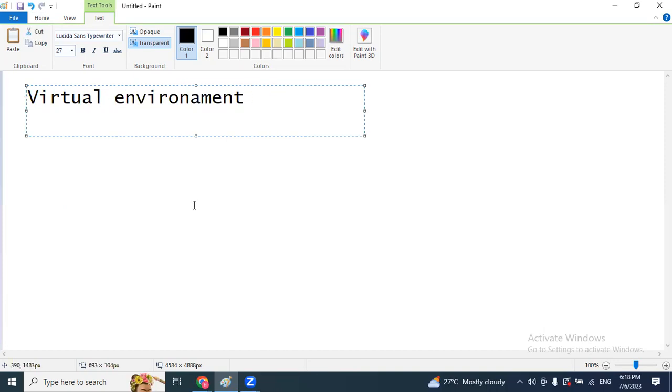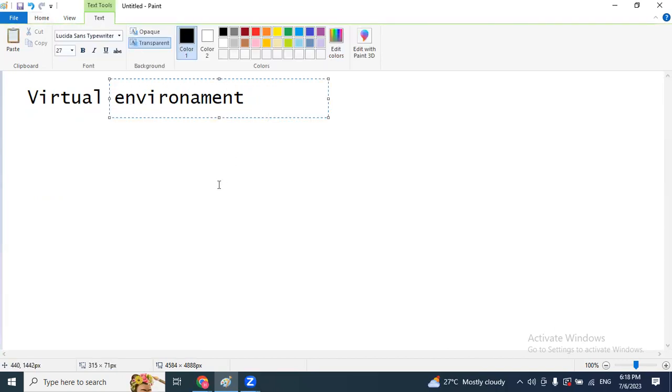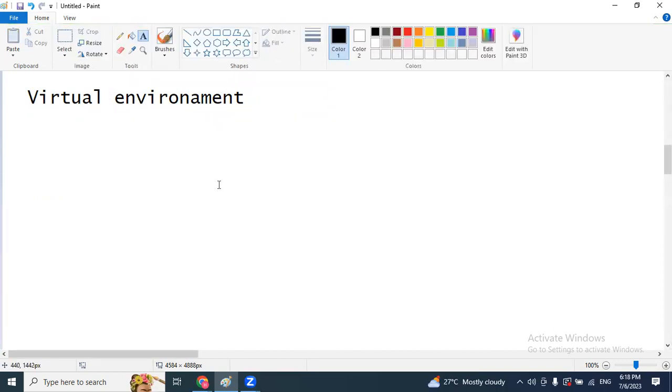So to develop the Django application, we have to create one separate environment. Generally, directly we can create our application in our device also, no issues. But after completion of your application, I am going to share all my files with another developer. If all modules are available in his device, then only it will work.